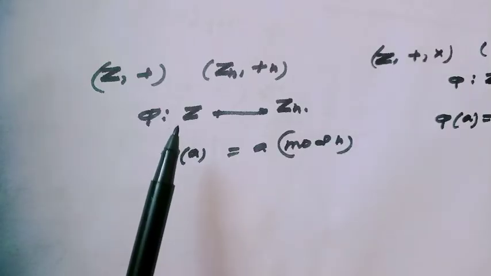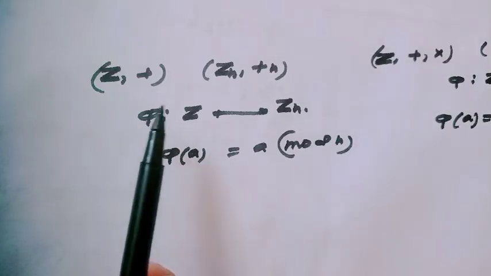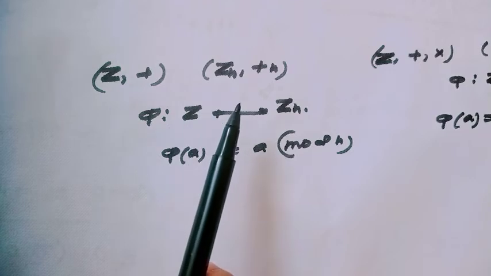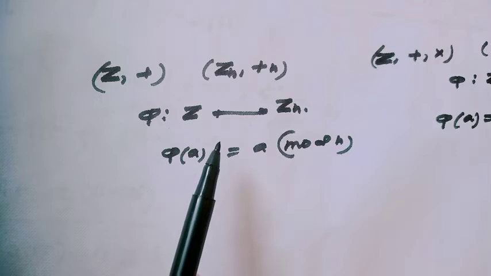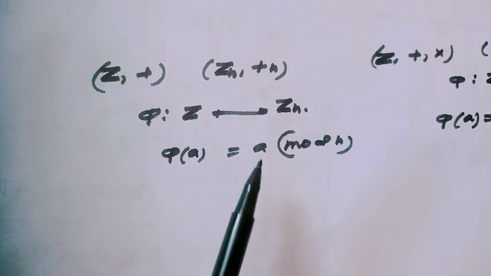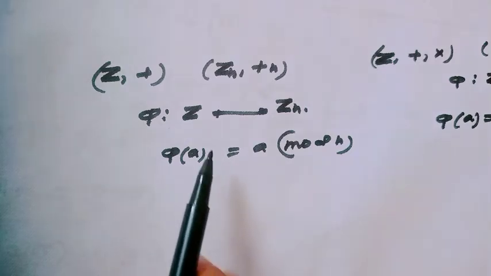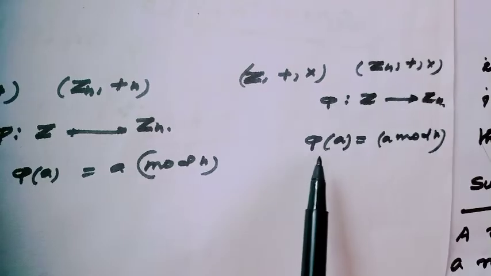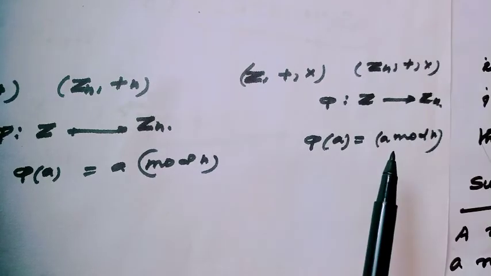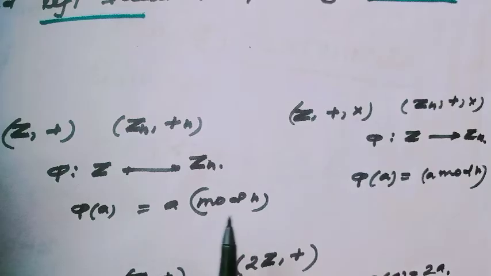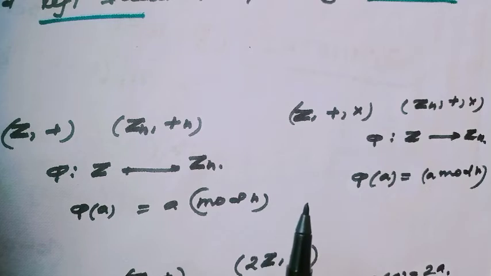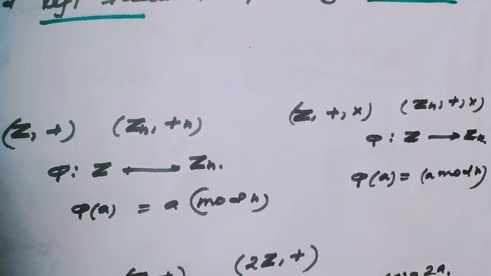Just remember, when Z under addition and Zn under addition, then I had defined the same group homomorphism from Z to Zn, and here I have just extended it to a ring homomorphism. This is not necessary. All group homomorphisms may not always extend to ring homomorphisms.